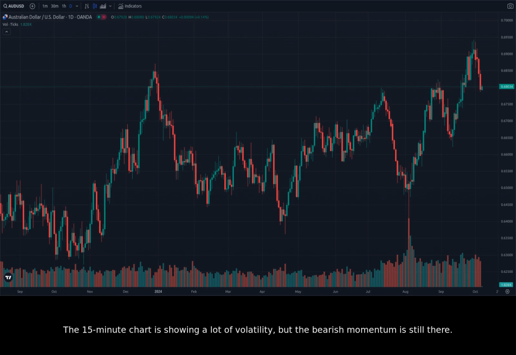The 15-minute chart is showing a lot of volatility, but the bearish momentum is still there. The next support level to watch is 0.6650. If the price breaks below this level, it could signal a more significant sell-off. However, a break above the recent resistance level of 0.6850 could indicate a potential reversal. This would require a shift in market sentiment, such as a more hawkish stance from the RBA. Traders should be cautious and manage their risk effectively in the short term.